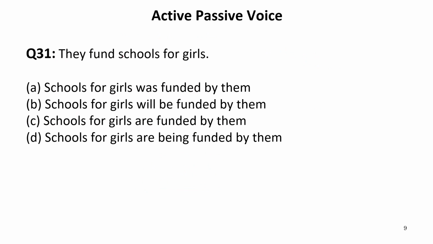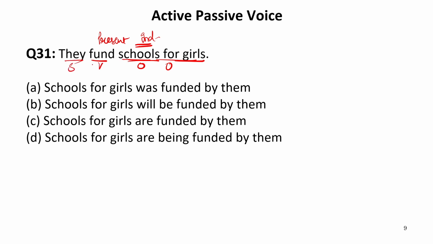They fund schools for girls. Obviously, the fund, it means this is present indefinite tense. Present indefinite tense refers to simple present tense in which we have subject plus verb first or verb fifth form according to the subject, whether it is singular or plural. Now, the object over here is schools, and that is a school for girls. So this is object, they is subject, and fund is verb.